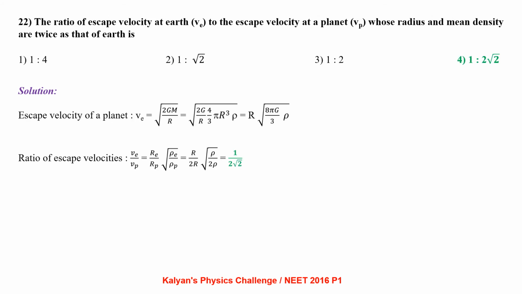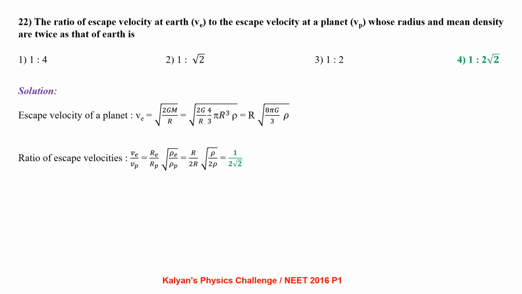The ratio of escape velocity at Earth Ve to escape velocity at a planet Vp whose radius and mean density are twice that of the Earth is. Escape velocity on any planet is given by V equal to root of 2GM by r, where capital G is universal gravitational constant, capital M is mass of the planet, r is radius of the planet.